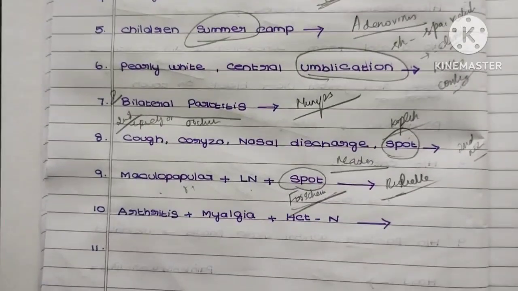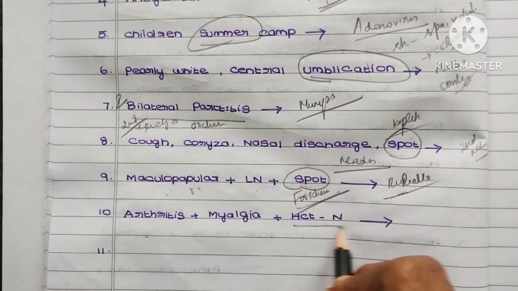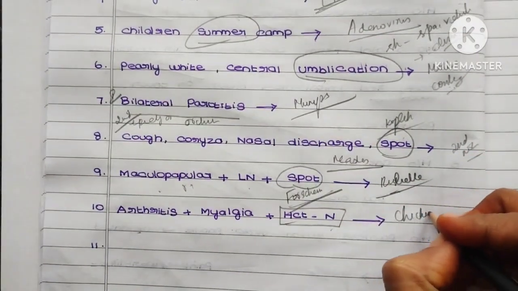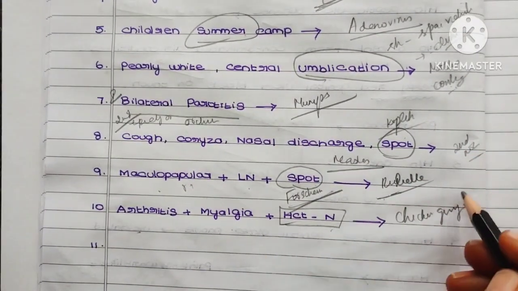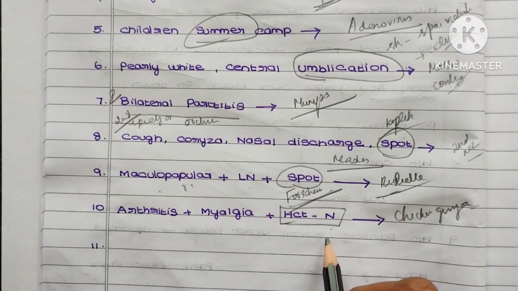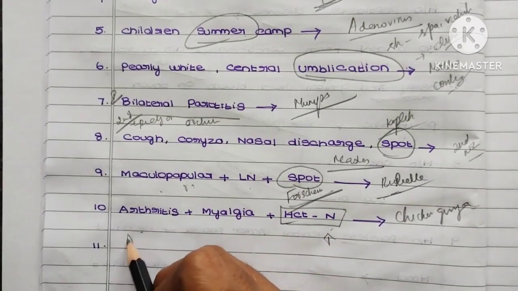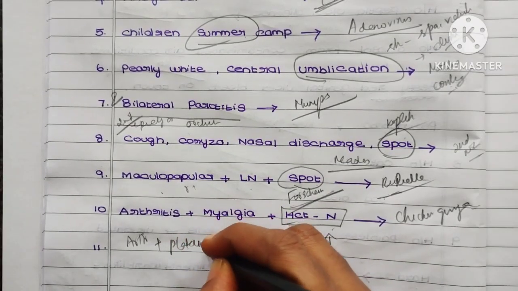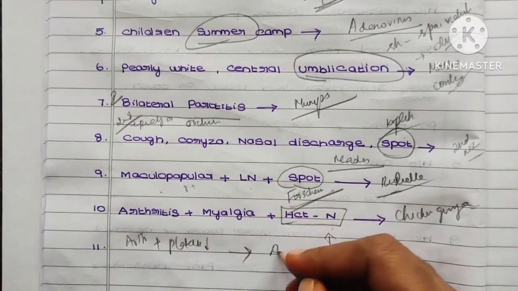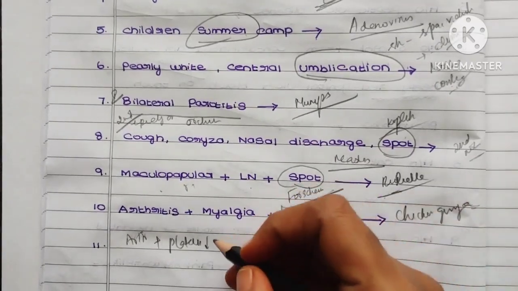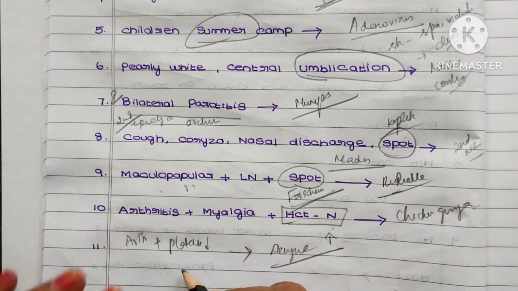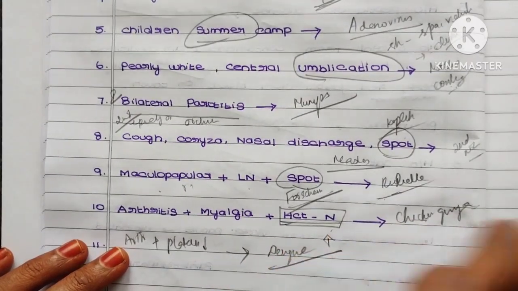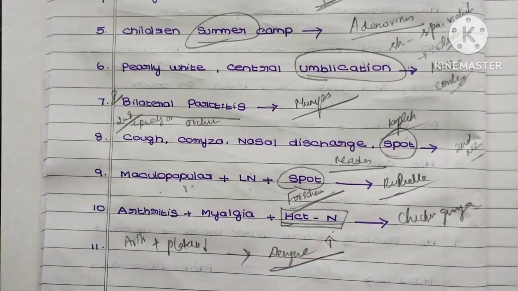So coming to the last question: arthritis, myalgia, hematocrit usually normal. If it is normal, it is Chikungunya. If the hematocrit is increased, and there is arthritis, and the platelet count is decreased, it is dengue, an important point. Dengue is also called breakbone fever, right? So you want to remember like this: hematocrit normal, it is chikungunya. If it is elevated, it is dengue. So thank you friends.